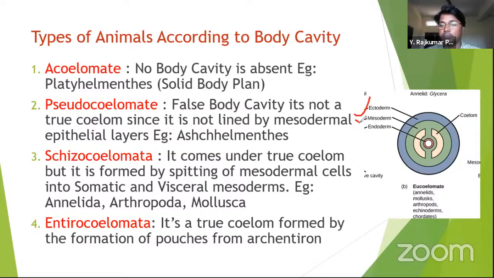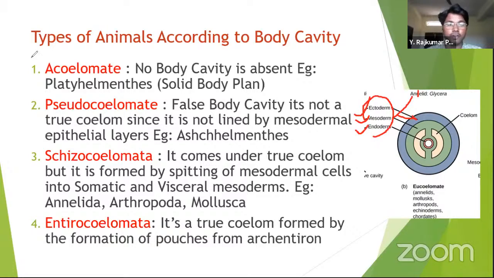First layer is ectoderm, the middle layer is called mesoderm, and the third layer, which is completely inside, is called endoderm. Right? The mesoderm is again divided into two types, visceral mesoderm and parietal mesoderm. Between these two mesoderms, if there is a body cavity, it's called coelom.